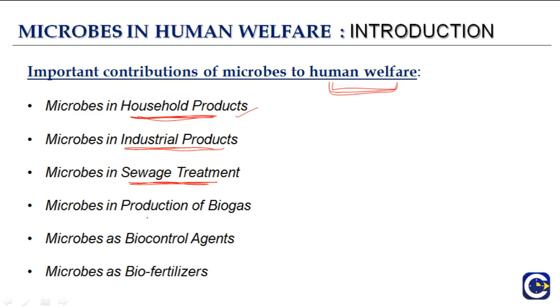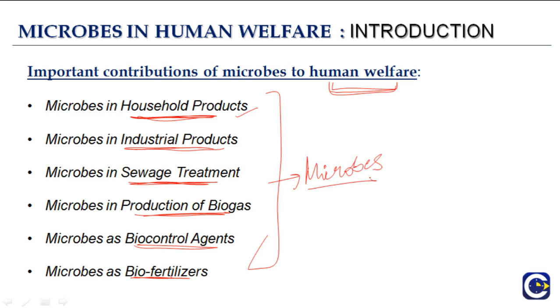They can also be used in production of biogas, and they can be used as biocontrol agents as well as biofertilizers. So these are the 6 important uses of microbes. So microbes are not always bad. They have contributions in human welfare.